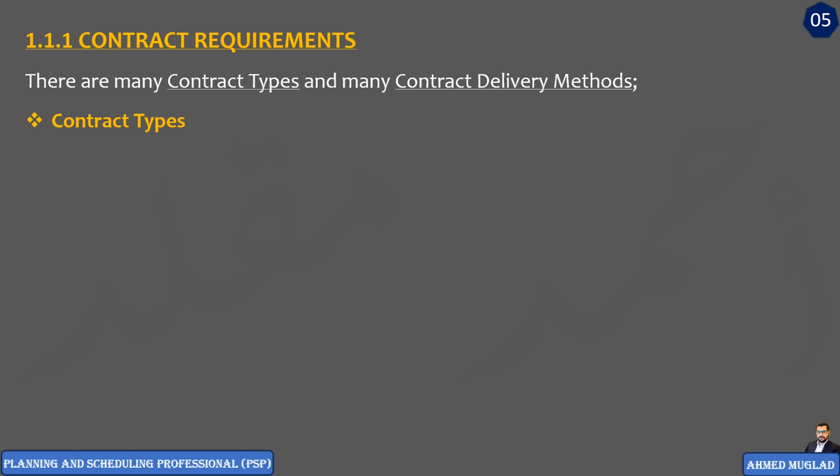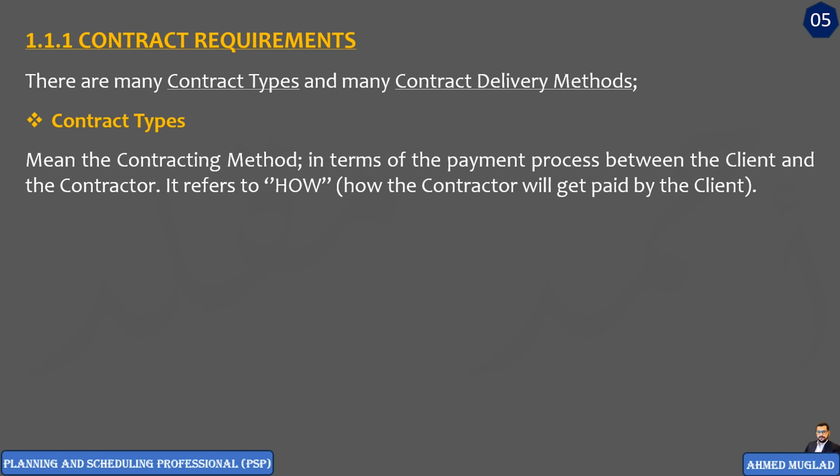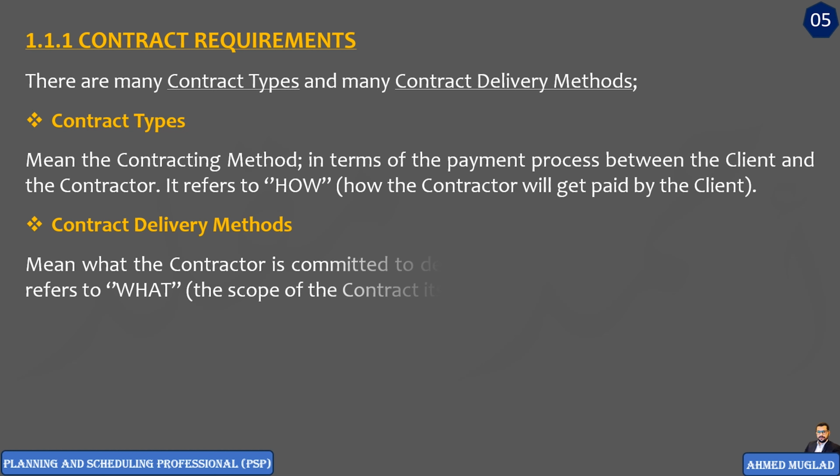When we say contract types, we mean the contracting method, in terms of the payment process between the client and the contractor: how the contractor will get paid by the owner or by the client. The contract delivery method means what the contractor is committed to delivering so the contractor can get paid.